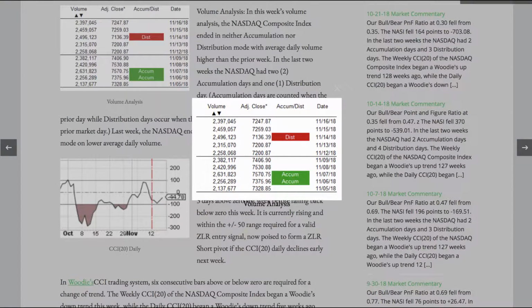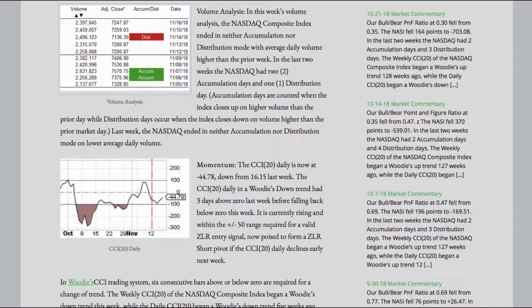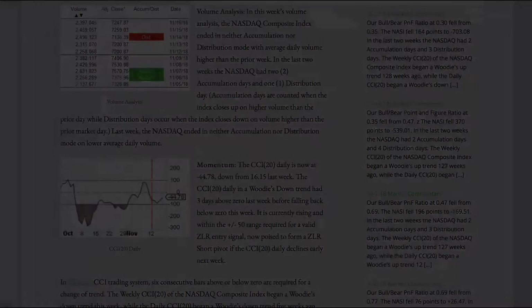Volume analysis. In this week's volume analysis, the Nasdaq Composite Index ended in neither accumulation nor distribution mode, with average daily volume higher than the prior week. In the last 2 weeks, the Nasdaq had 2 accumulation days and 1 distribution day. Accumulation days are counted when the index closes up on higher volume than the prior market day, while distribution days occur when the index closes down on volume higher than the prior market day. Last week, the Nasdaq ended in neither accumulation nor distribution mode on lower average daily volume.